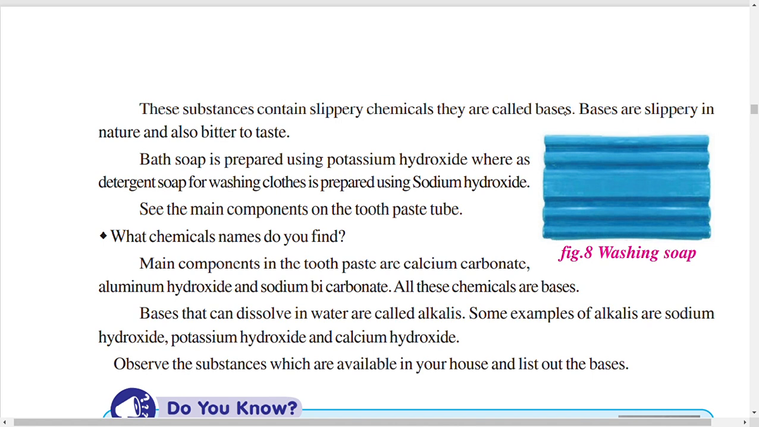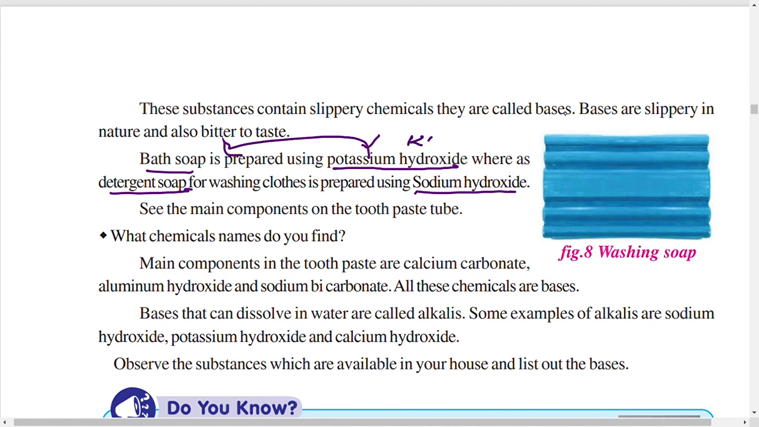Bath soap is prepared using potassium hydroxide, whereas detergent soap for washing clothes is prepared using sodium hydroxide. What is the main chemical used in bathing soap? Potassium hydroxide, that is KOH. And what is the substance we are using in detergent soap? That is sodium hydroxide, NaOH. See the main components on the toothpaste tube. What chemical names do you find? The main component in toothpaste is calcium carbonate.